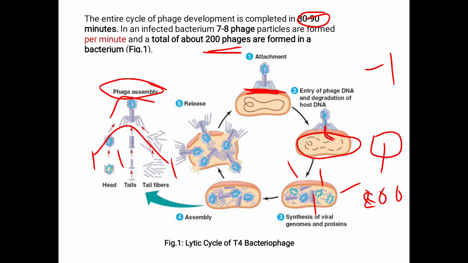In the next step, that is the release, the lysis. Once they get assembled, if they have the proper shape, they rupture. With the help of the enzyme lysozyme, it releases its phages. This is called the lysis, that is the breaking of the host cell, and they come out as individual units in the fifth step, the release of the phages. This is the lytic cycle of the T4 bacteriophage.